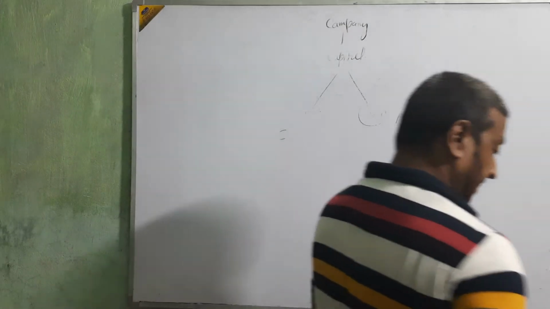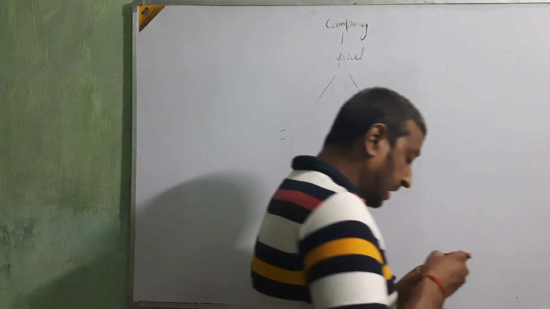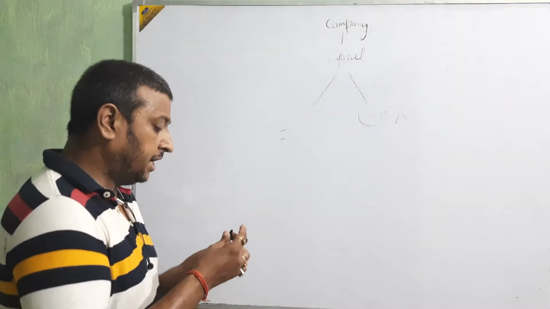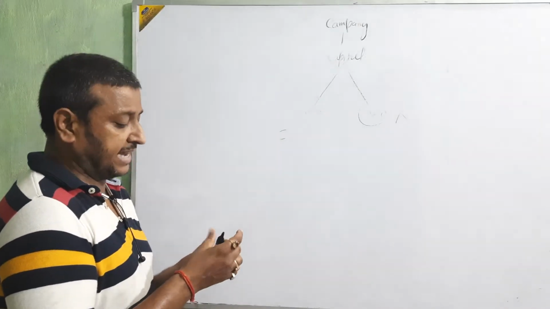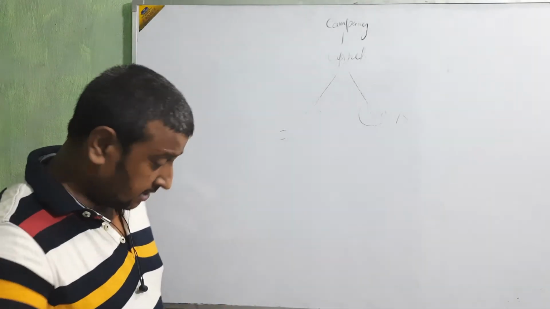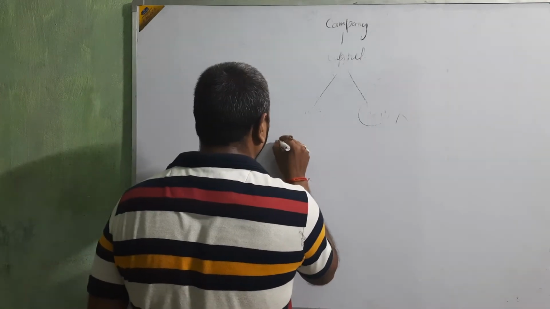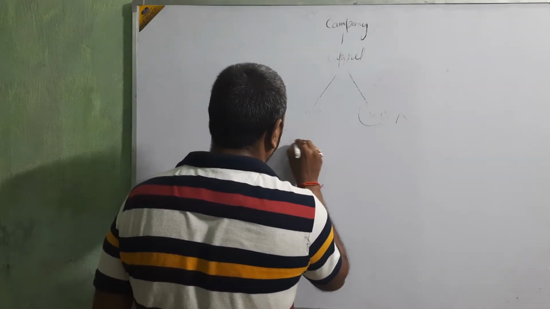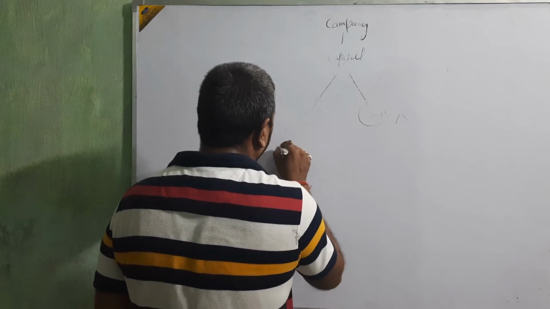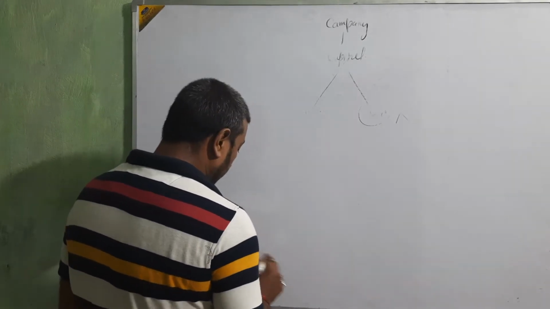Again coming to the main point: the company needs capital, and for arranging this capital, the company is going to issue shares. This share is a part of the company.